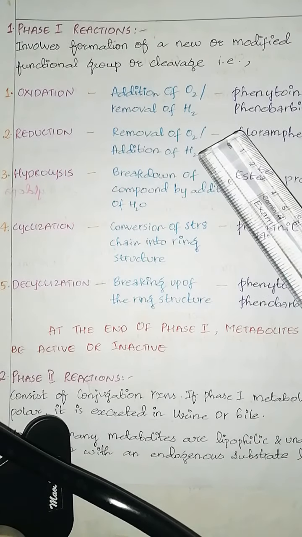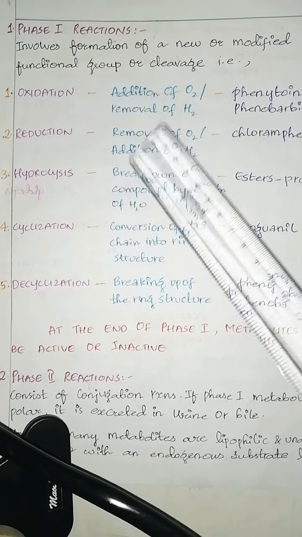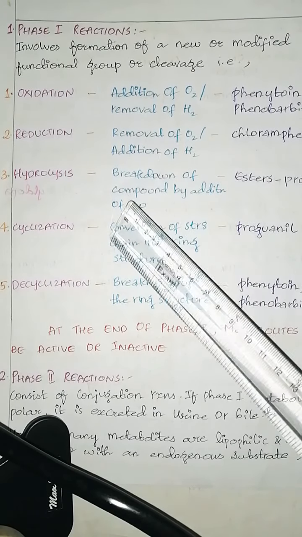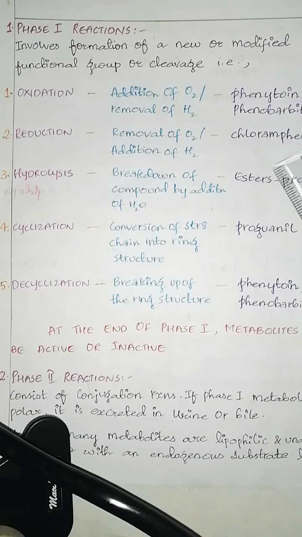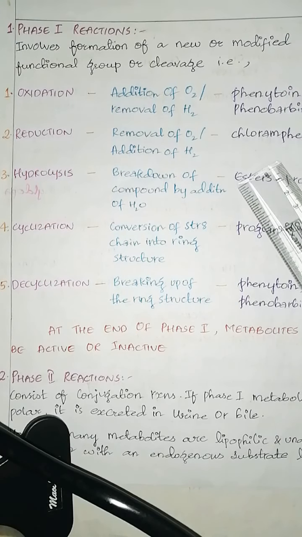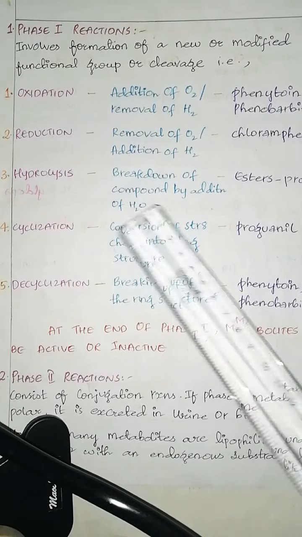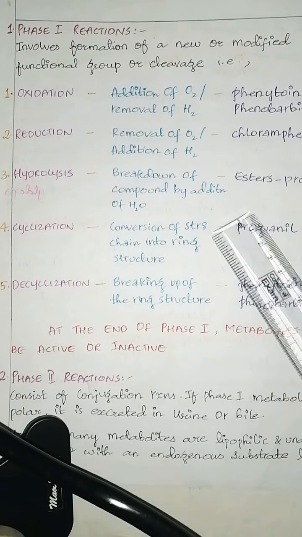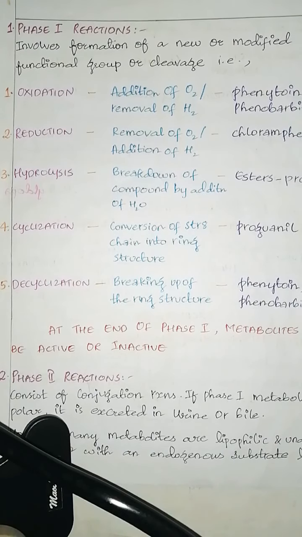Hydrolysis. What is hydrolysis? It is the breakdown of a compound by addition of water. Example for this is esters, like procaine. Cyclization. What is cyclization? It is simply a conversion of a straight chain compound into a ring structure.